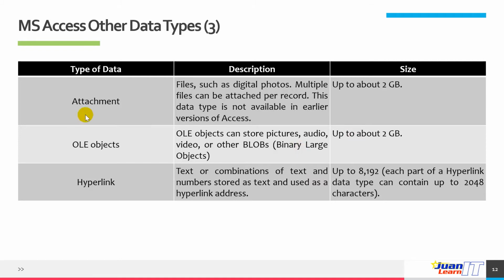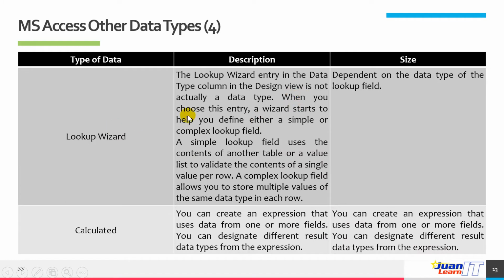All right. Next, you also have the lookup wizard. The lookup wizard entry in the data type column in the design view is not actually a data type. When you choose this entry, a wizard starts to help you define either a simple or complex lookup field.